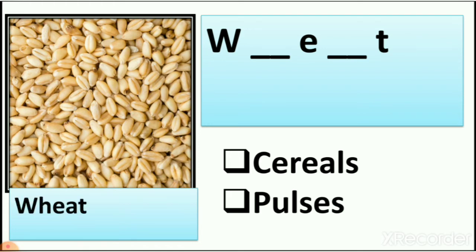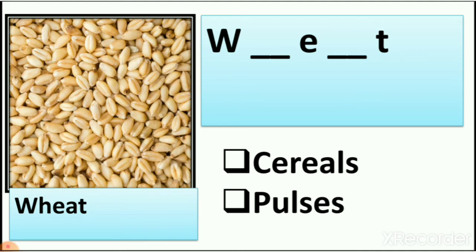So here some letters of wheat are missing, but we have the spelling of wheat here. So we start writing. What is the spelling of wheat? And which letters are missing? The spelling of wheat is W H E A T. So let's write the missing letters.